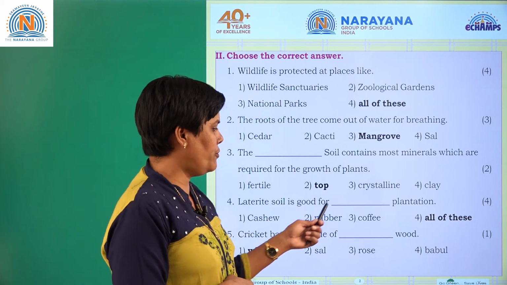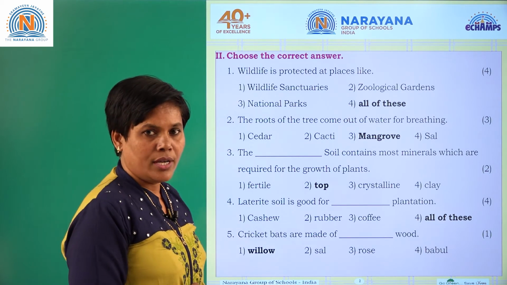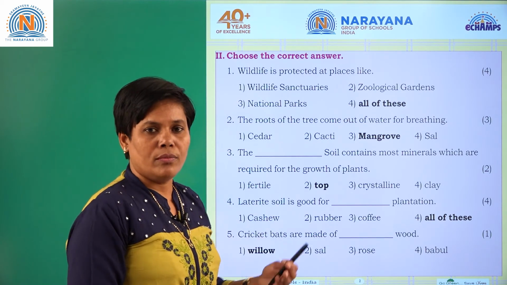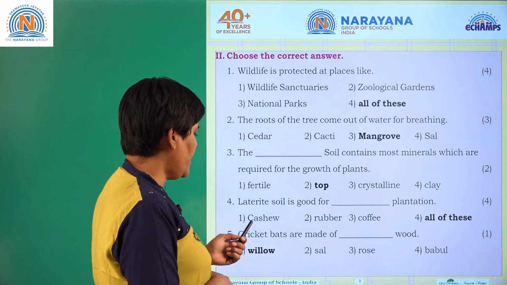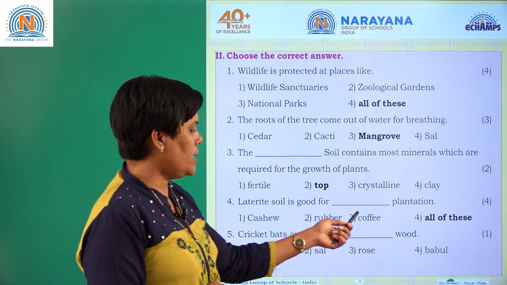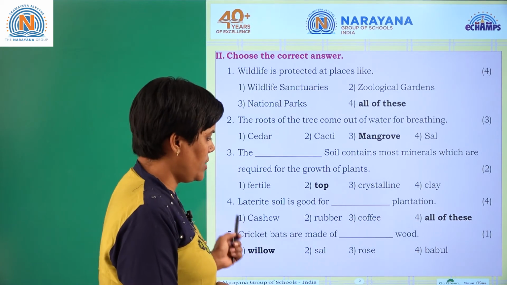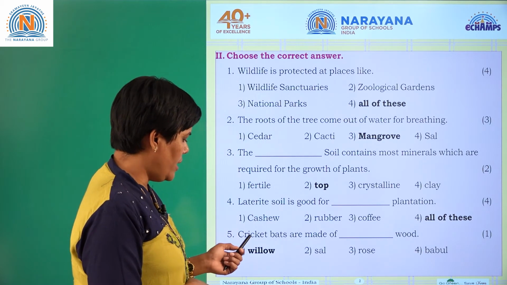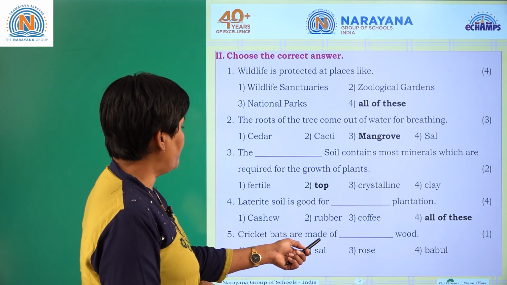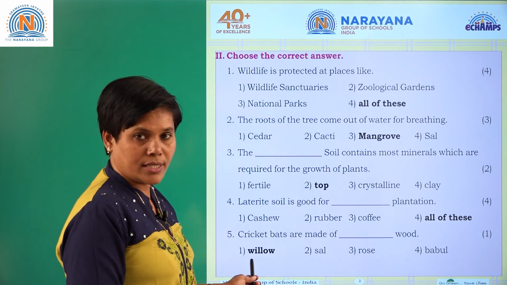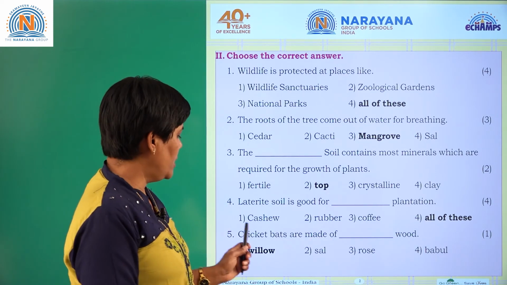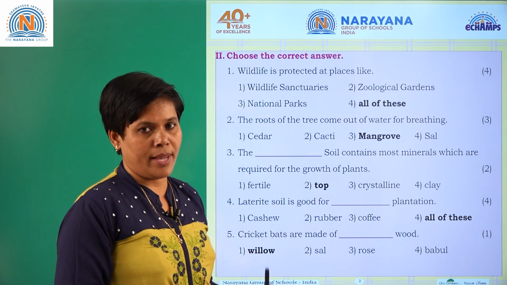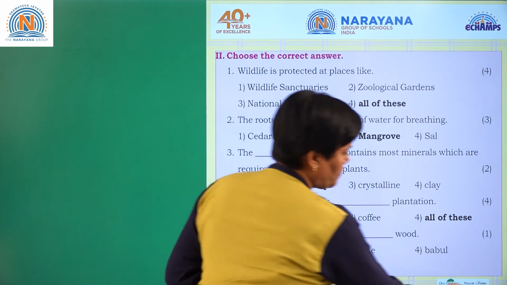Laterite soil is good for dash plantation. What can you grow in laterite soil? Cashew, rubber, coffee. All these three can be grown in laterite soil. Cricket bats are made of dash wood. That is willow wood. Willow wood is used to make cricket bats.